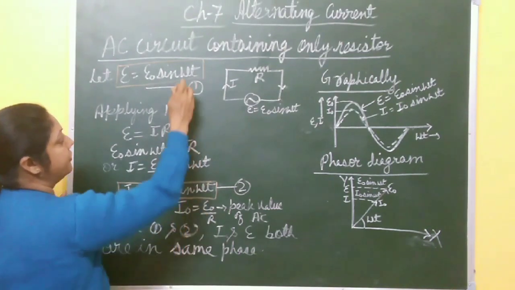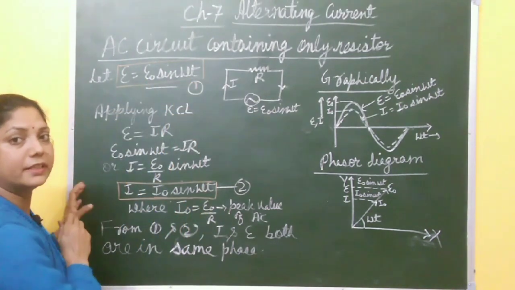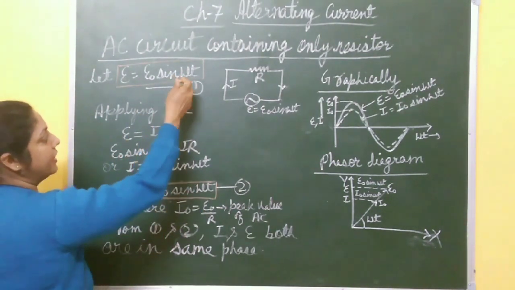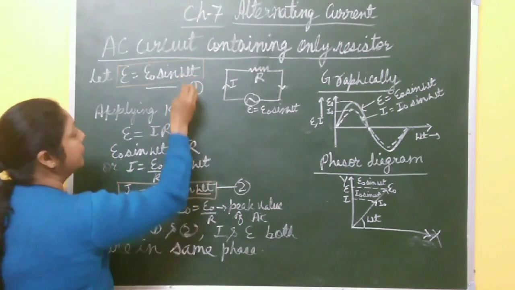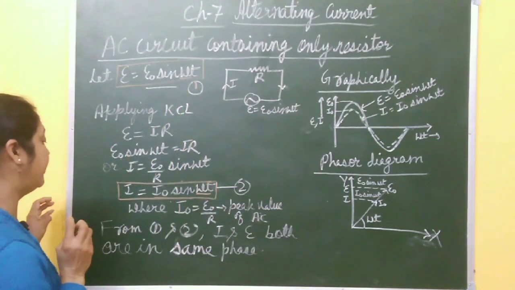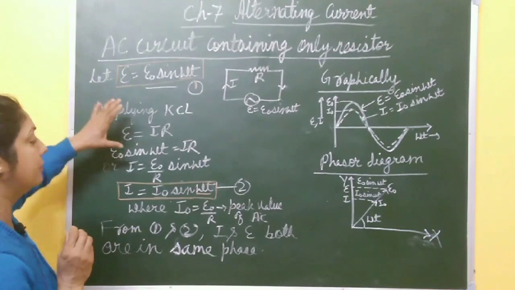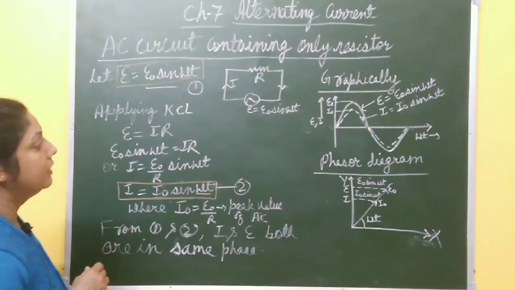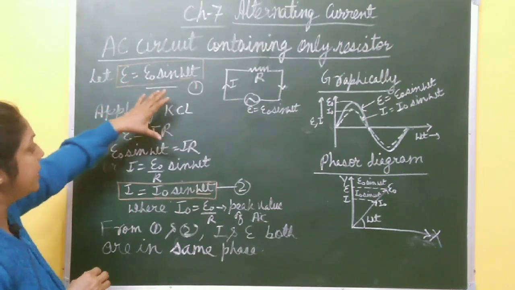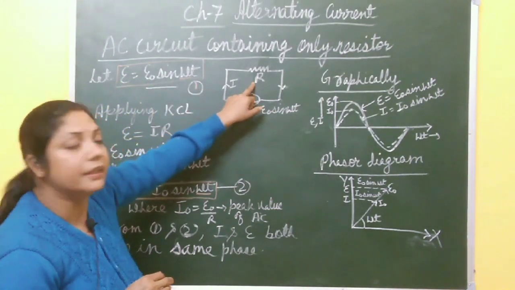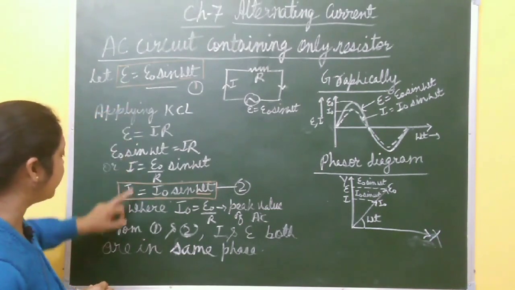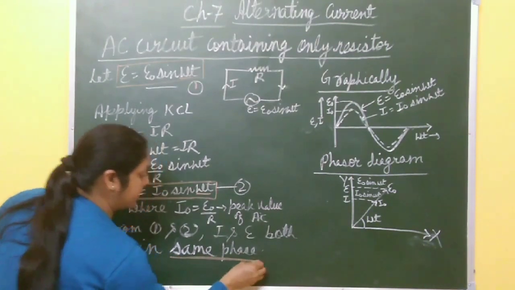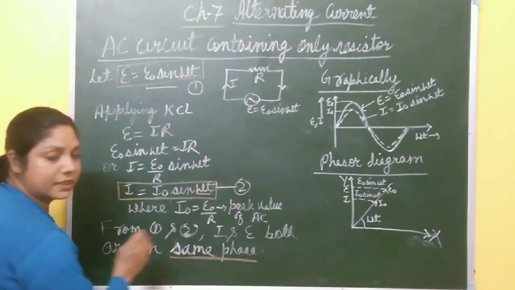Here omega t is the phase of this current and voltage at any instant of time, and you find from equations 1 and 2 that both have the same phase, omega t and omega t. Both I and E have the same phase. It means both have maxima and minima at the same time, in equal amount. So in case of a resistor, when AC is passed through a circuit containing resistor only, both voltage and current are in the same phase. You must note this point. In case of a resistor, both I and E have the same phase.